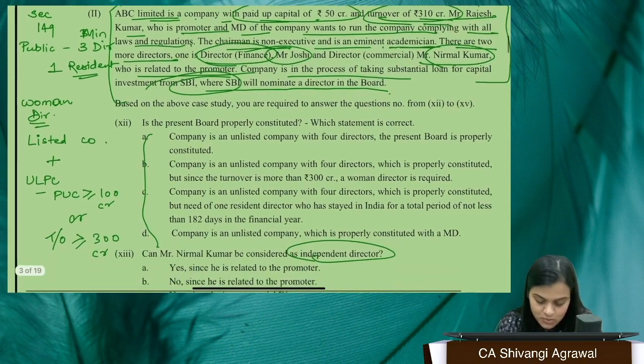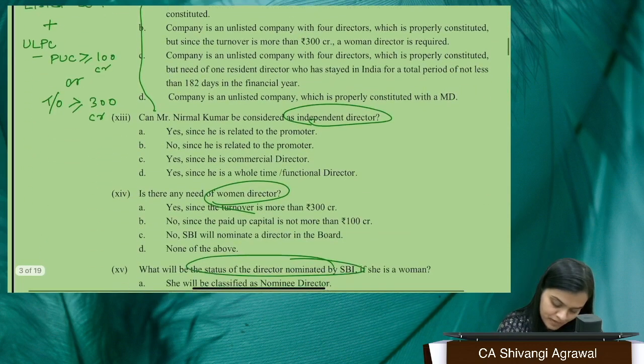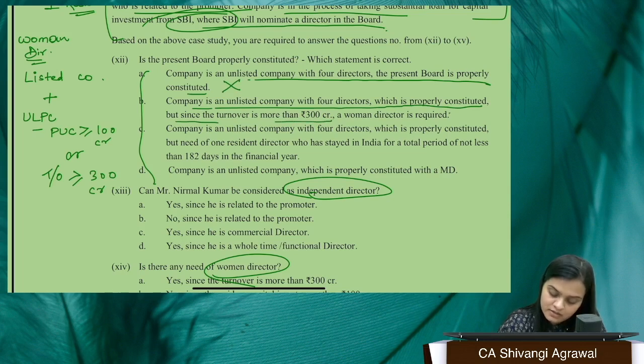The paid up capital is within that limit, but the turnover exceeds 300 CR. So you need a woman director, and this particular company has not appointed any woman director on board. Okay, ma'am. Company is an unlisted company with 4 directors. The present board is properly constituted. Wrong. Company is an unlisted company with 4 directors, which is properly constituted. But since the turnover is more than 300, this seems to be correct.